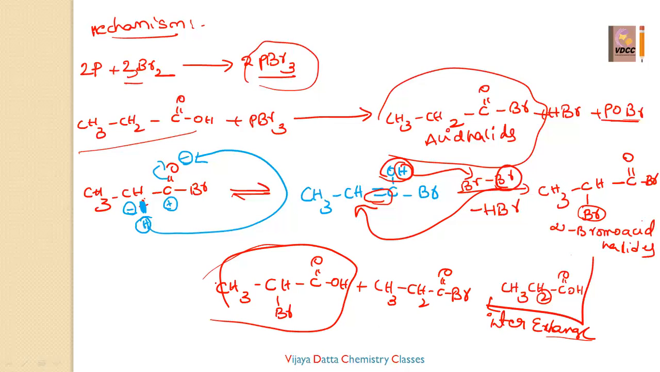However long the chain is, halogenation will take place only at the alpha position. Okay, if you don't remember the mechanism, then how to identify the HVZ reaction? I am giving some applications over here. Let us see that application part.